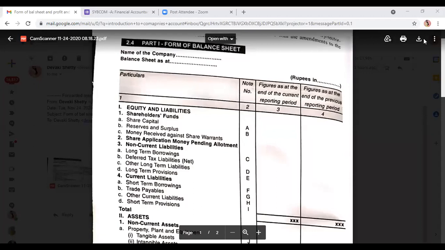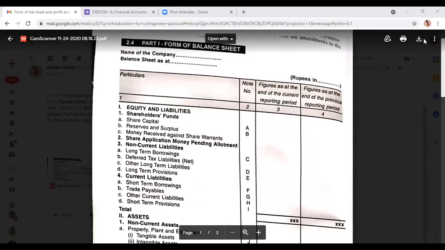So share capital, and next one is reserves and surplus. The shareholders have the right on the capital, and shareholders also have the right on the profits of the business, that is reserves and surplus: P&L account, general reserve, capital reserve. All the reserves, all the savings, that is reserves and funds, will come here in reserves and surplus. So we have the second note to account where we will show in detail the breakup of what all is given in reserves, that we will show in the notes.